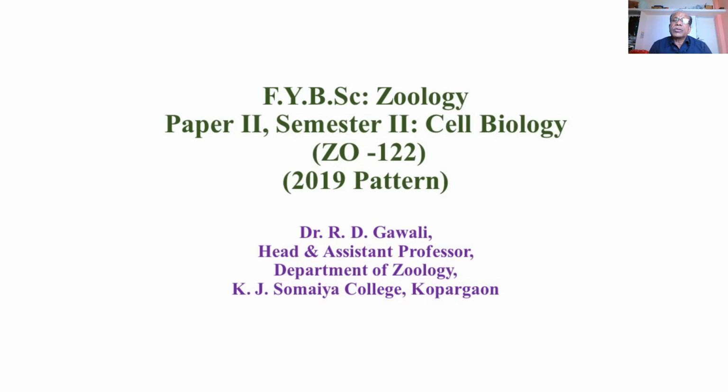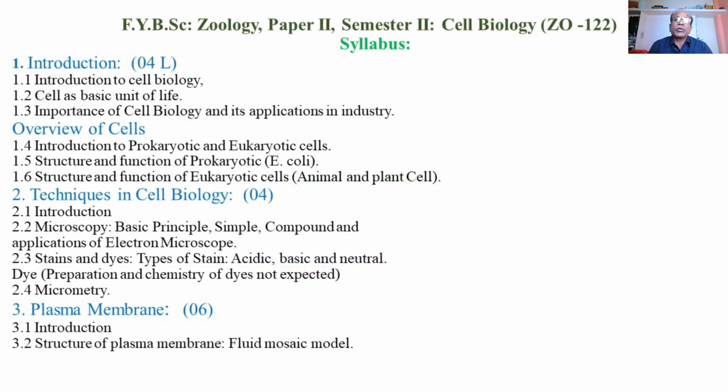This course also has a weightage of 50 marks, and out of these 50 marks, 15 marks are for the internal assessment and 35 marks for the university examination.